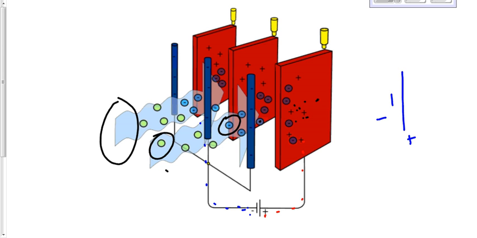Okay, that's a really good question actually. If we switch the charge of the rods and the plates, basically by switching the battery to look like this, it would still work, except that these dust particles that went through wouldn't become negative, they would become positive by conduction, and then they would be attracted to the negative red plates. Does that make sense? So it doesn't really matter what charge they get.